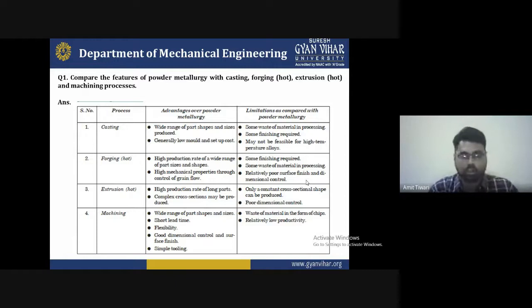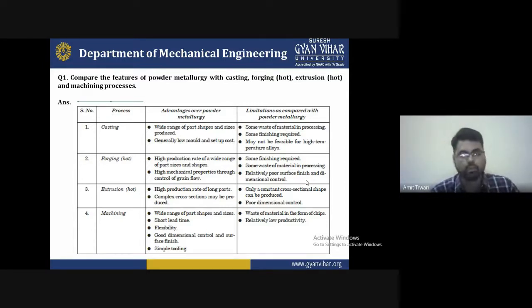So these are some limitations as compared with powder metallurgy. Next one is machining. The advantages of machining are a wide range of part shape and size, short lead time, and flexibility. Good dimensional control and surface finishing are provided in machining, and simple tooling is required for that.